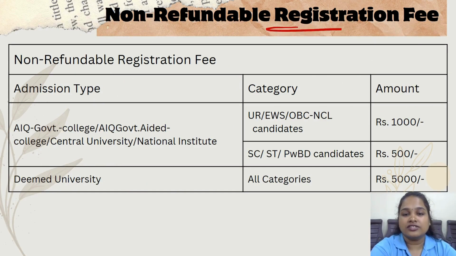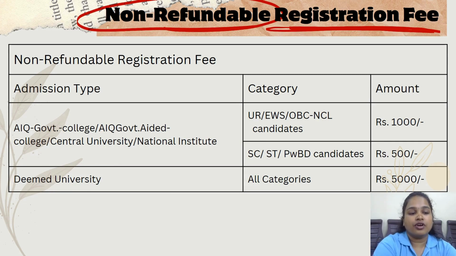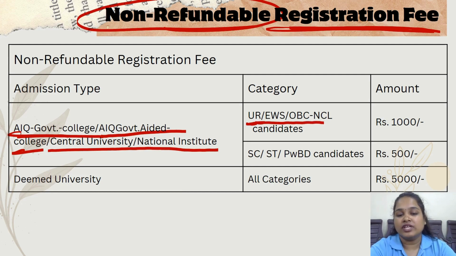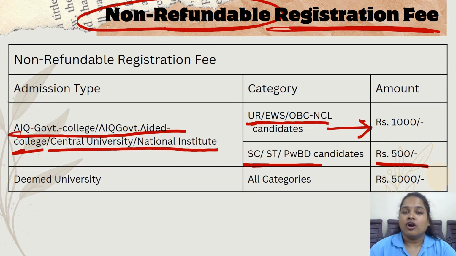Let's see the registration fee, which is non-refundable. First, for AIQ government colleges, government aided colleges, central universities and national institutes: in the unreserved quota, that is general, EWS, OBC, the registration fee is 1000 rupees, and for ST, SC and PWD, the registration fee will be 500 rupees. And coming to the deemed universities, there is no reservation as such, so for all categories of students, it will be 5,000 only.